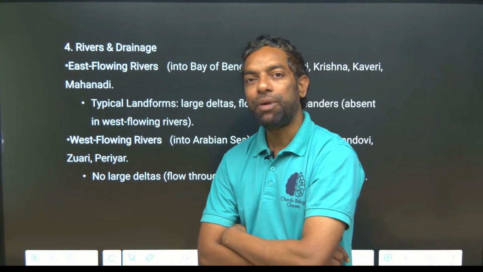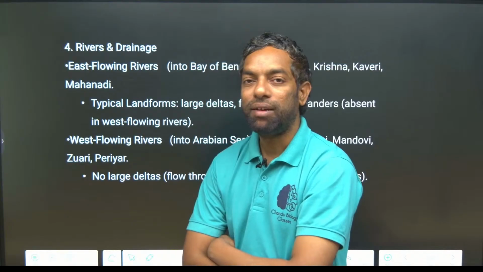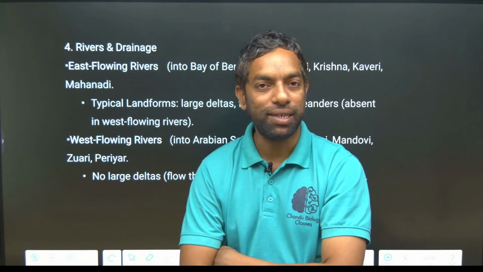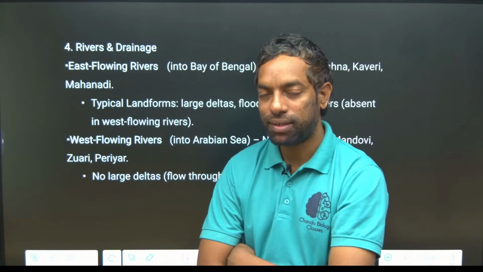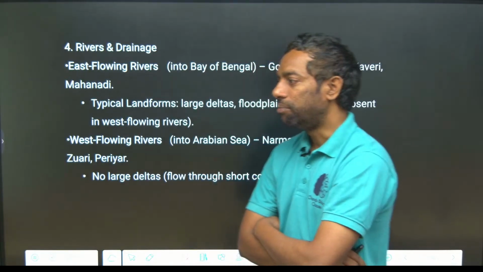Narmada, Tapi and Mahi rivers originate in the central highlands, and they flow into the west because of the rift valley nature. This is the different scenario of the mainland.